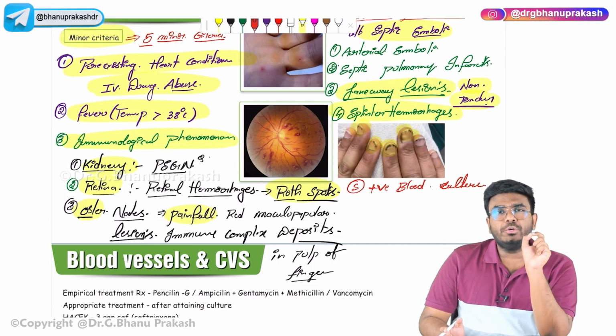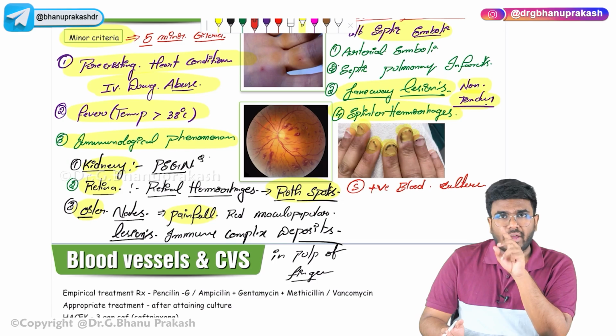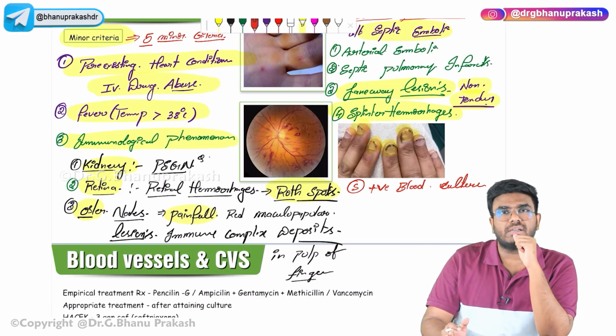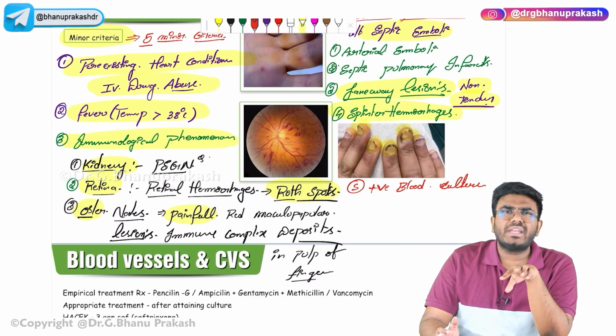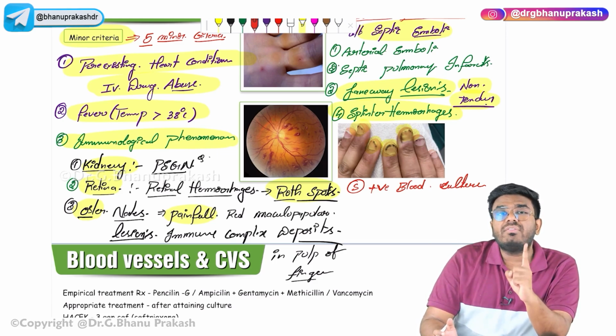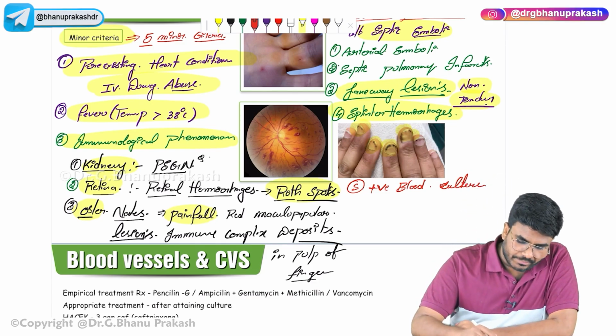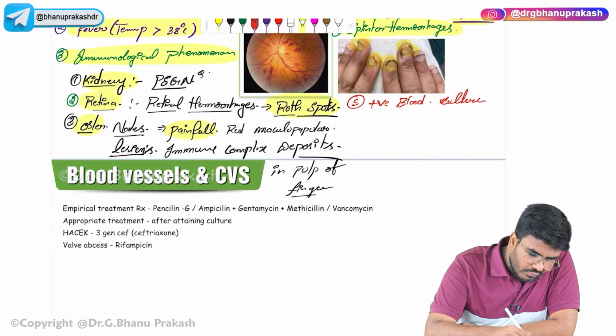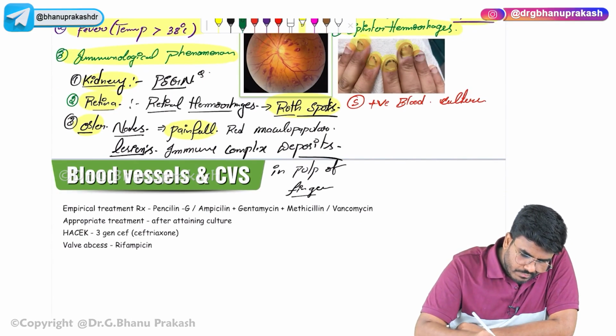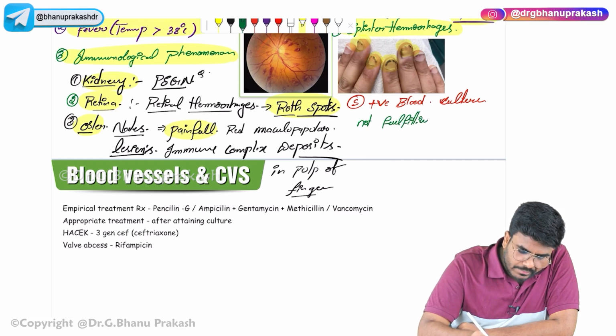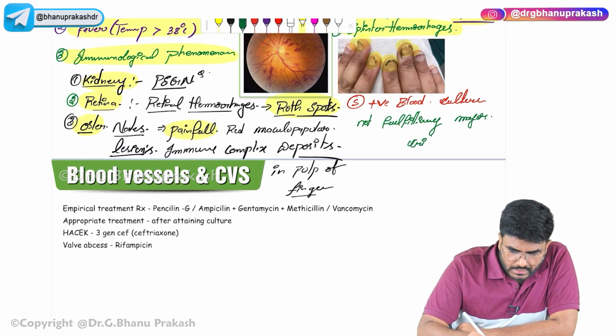Now, whenever you do blood culture, only one blood culture is coming positive. You have done three blood cultures, and out of these three, only one is coming positive. So you cannot take it as a major criteria. If only one blood culture is coming positive, then it should be considered as a minor criteria. Okay, positive blood culture, not fulfilling the major criteria. That is one positive blood culture.